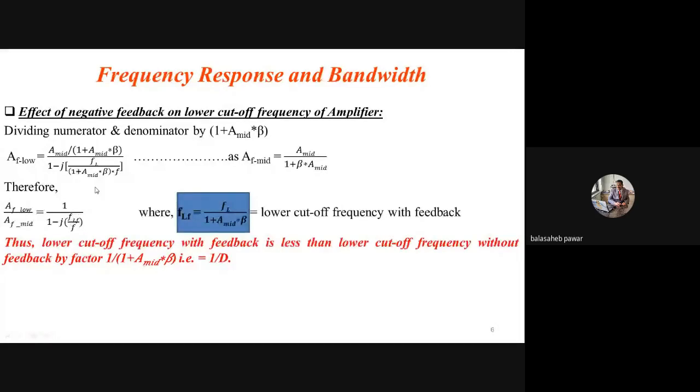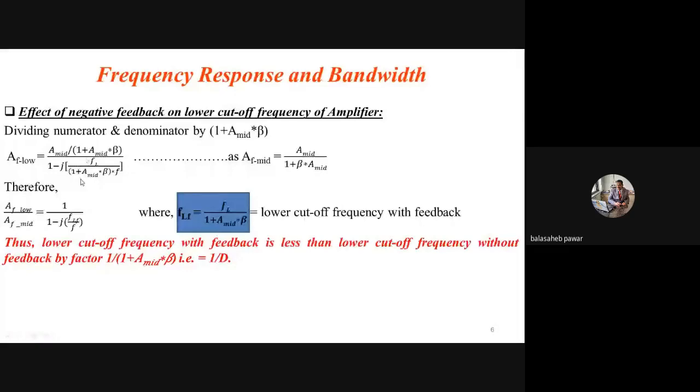I took this ratio, FL by 1 plus A mid into beta, and I consider it as FLF, with the remaining F at the denominator as it is. Is it okay? See, replace this FL by 1 plus A mid into beta with FLF. I highlighted it over here: FLF equals FL divided by 1 plus A mid into beta. This much ratio, I replace it by FLF.